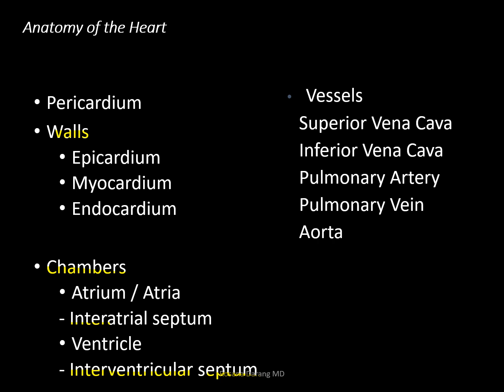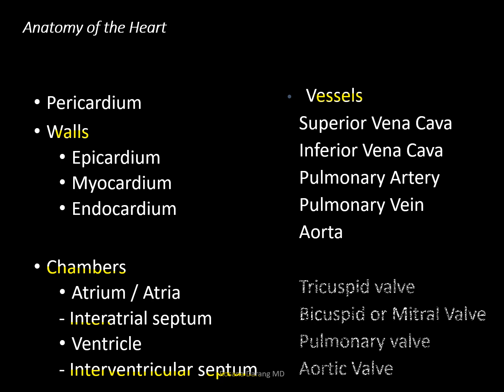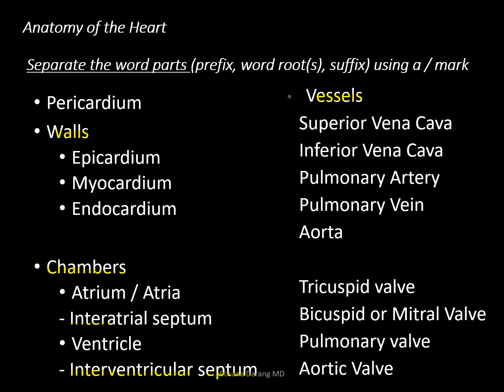And then we have the vessels. You have your superior vena cava again, the inferior vena cava, some say vena cava, and then we have your pulmonary arteries and veins, and of course the aorta. And finally, the four valves, which we labeled earlier. So what you can do with this list is practice.